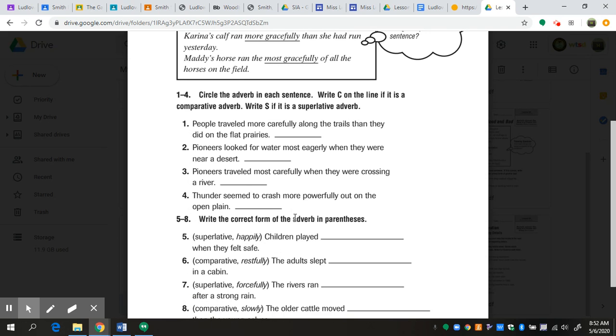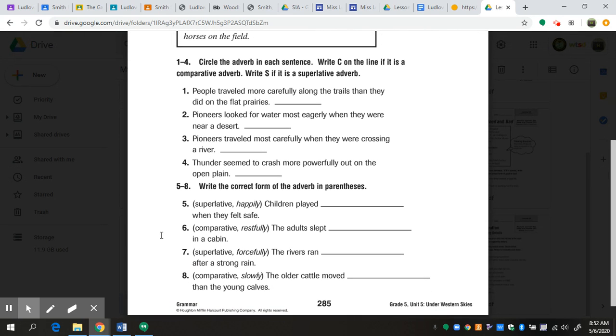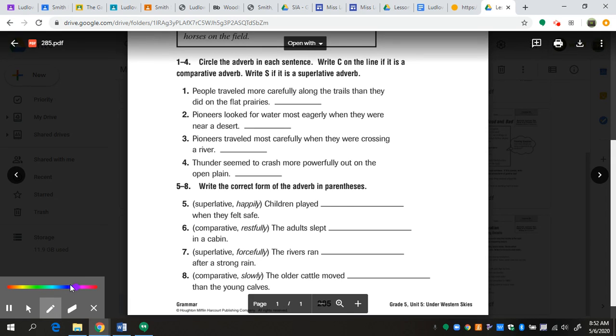So let's look at 1 and 2 here, and I'll do 5 and 6 here. Let me just pull it down so that I can use my pen. Okay, so for number 1, our directions say circle the adverb in each sentence, write C on the line if it is a comparative adverb, write S if it is a superlative adverb. Let me make this very, very simple for you. If it is a comparative adverb, the word in front of the adverb is going to be more. If it is a superlative adverb, the word in front of the adverb is going to be most. That is all you need to look at, okay?